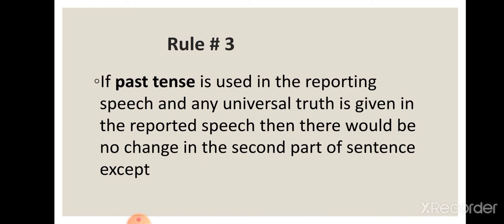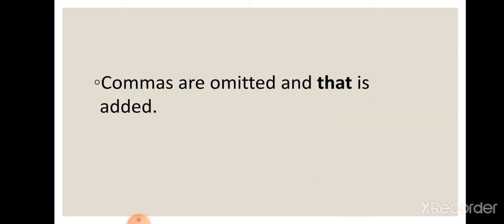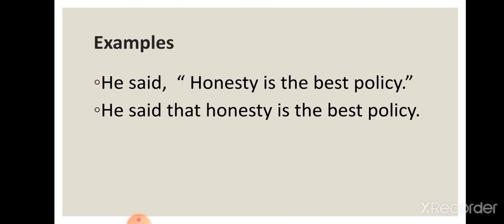Rule number 3. If past tense is used in the reporting speech and any universal truth is given in the reported speech, then there would be no change in the second part of the sentence except commas are omitted and "that" is added. For example, he said, "Honesty is the best policy." He said that honesty is the best policy. You can see over here, a universal truth is given: honesty is the best policy. So we have just combined the reporting and reported speech with the conjunction "that."